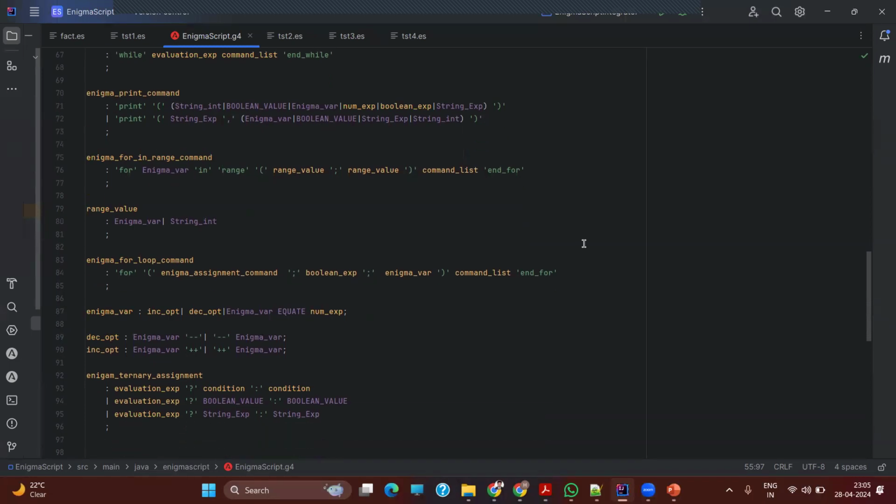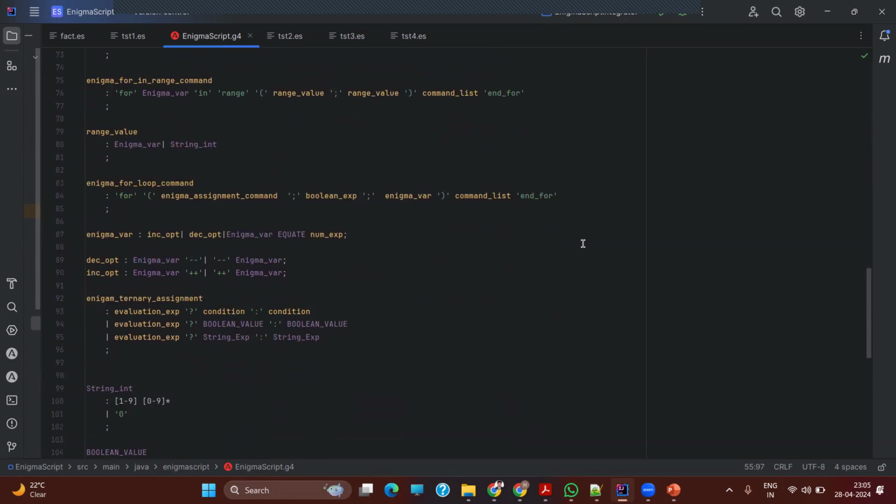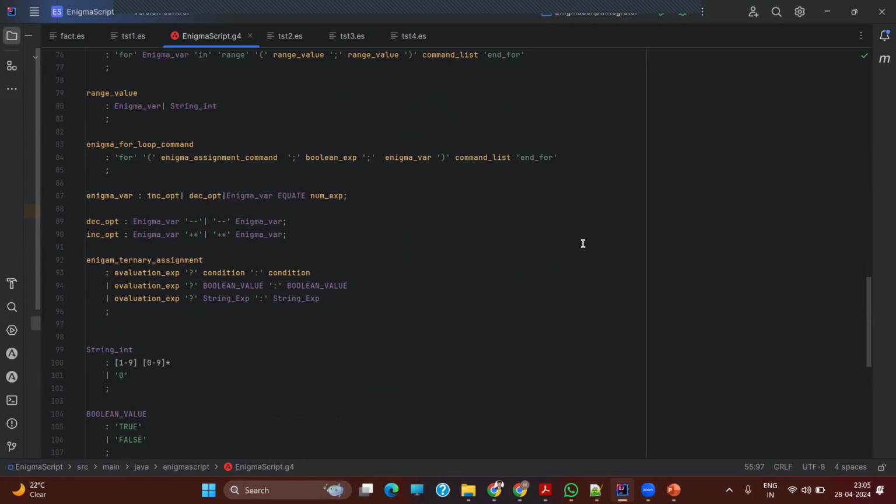Then Enigma for in range: we start with the keyword for, then we type in range, then in the parentheses we give it a variable and then the range of that variable. Then we give the command list for it to execute, and it ends with end underscore for. The range values can either be a variable or an integer. Then the Enigma for loop command: the for loop is similar to the for in range, but we do not mention the range here. We mention the Boolean expression or the Enigma variable.